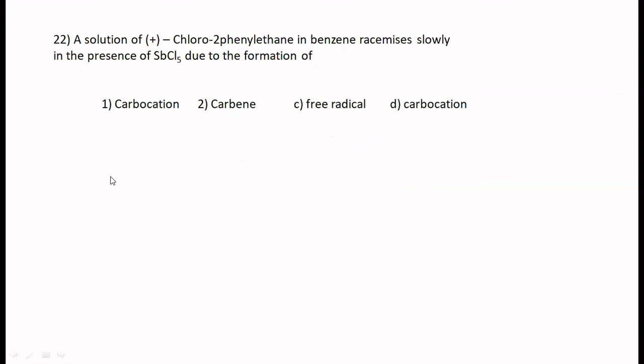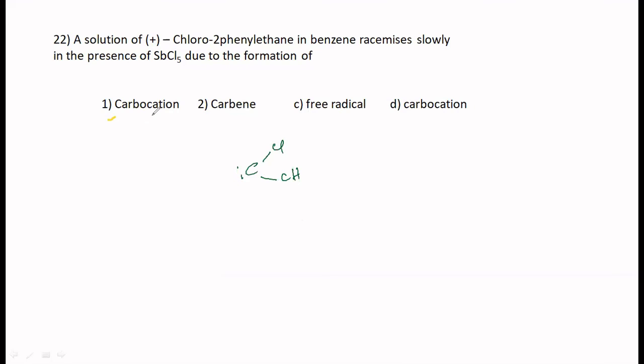The next question is this. This is an important one. A solution of plus chloro-2-phenyl ethane in benzene racemizes slowly in the presence of SbCl5 due to the formation of... SbCl5 is a Lewis acid, an electron deficient compound because of the presence of vacant d orbitals. So what is the intermediate that is formed? Carbene is like this, dichlorocarbene, or carbocation. So you have got two carbocations, is it?